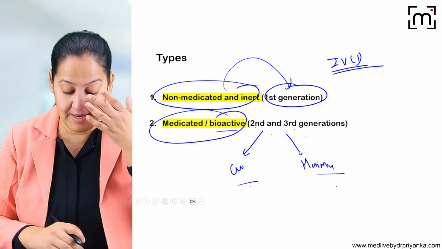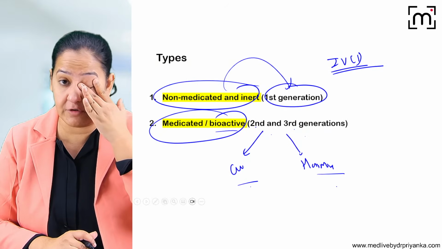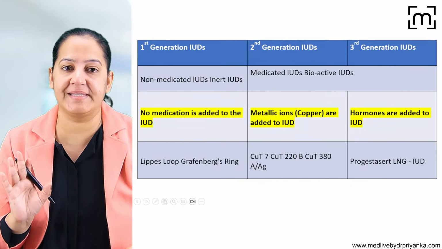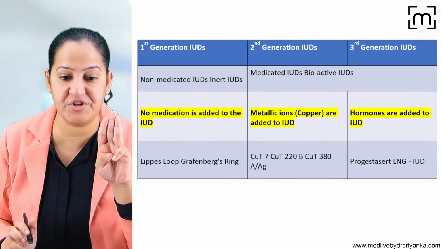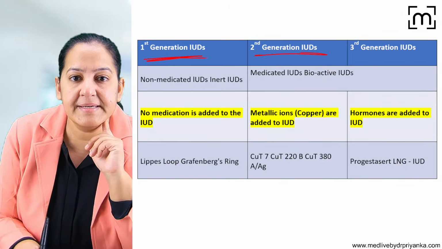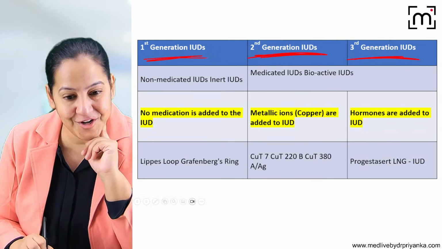Okay, so let's come to the classification. Wait. Okay, so there are 3 generations. What are the 3 types of IUCD? The 3 generations of IUCD: first generation, second generation, third generation. What do you mean by that?